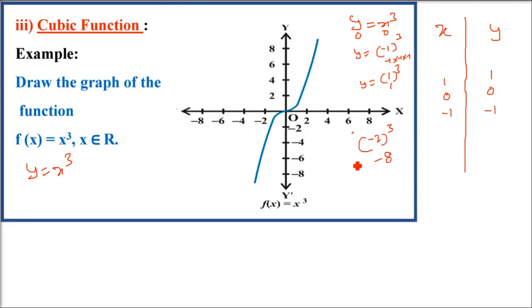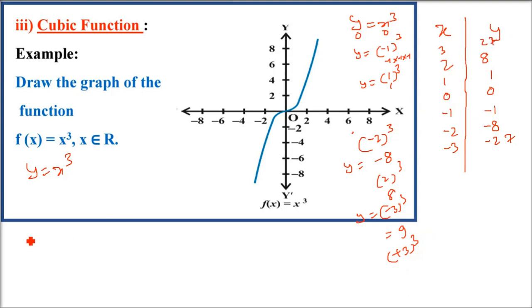So it will be negative 8. Y is negative 8 here. For negative 2, you have negative 8. For positive 2, 2 into 2 into 2 is 8. For 2, you are going to get 8. For negative 3, again, since the power is odd, you will get a negative value. So that will be negative 3 cube, which is negative 27. Plus 3, 3 3s are 9, 9 3s are 27. For 3, you are going to get 27.